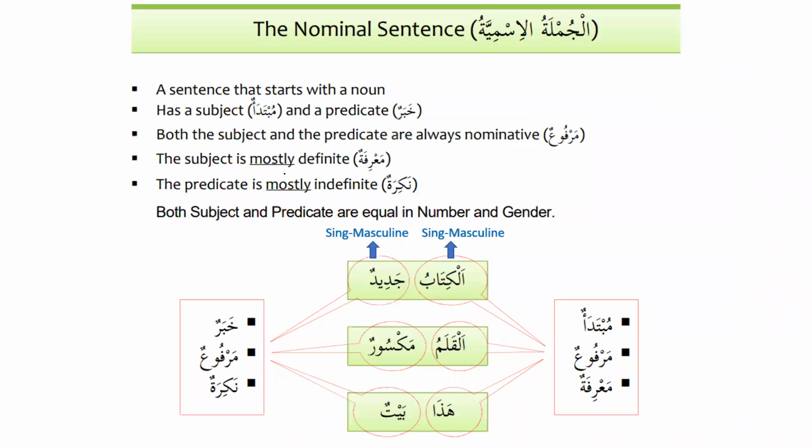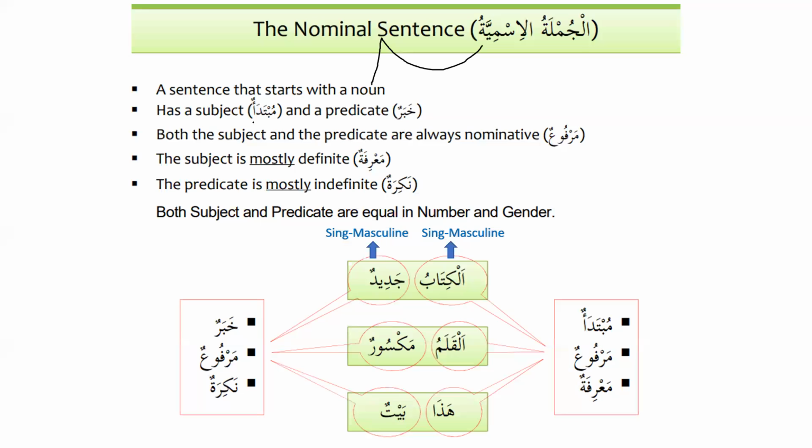We started our lessons with al-jumlatul ismiyatu, the nominal sentence. Hadha kitabun, we started from that. And we still continue with the nominal sentence. Now, a little bit more that we need to know about it, inshallah. A sentence that starts with a noun is called nominal sentence or jumla ismiya. We know about that. It has a subject and a predicate.